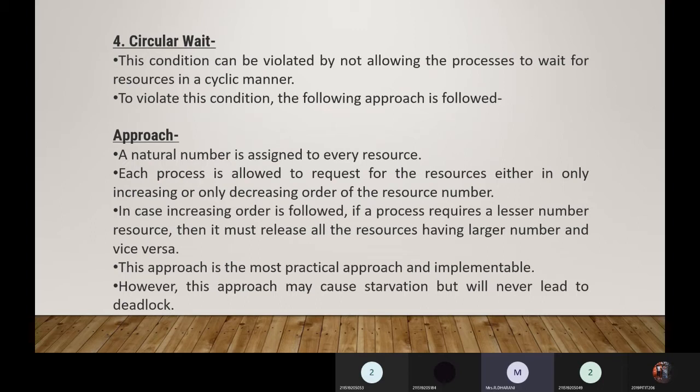If increasing order is followed and a process requires a lesser numbered resource, then it must release all the resources having a larger number, and vice versa. This is the most practical and implementable approach. When you follow this number order, a cycle is never formed. The approach may cause starvation, but it will never lead to deadlock. Starvation means you wait for a longer time, but you keep waiting to acquire the resources. This is the approach followed for circular wait.